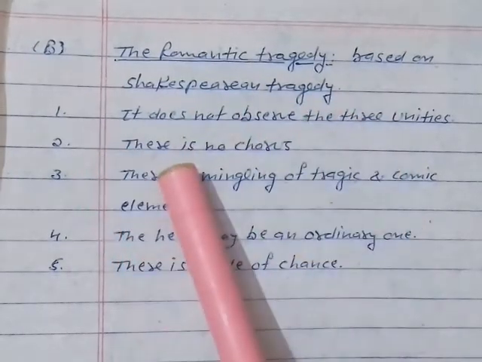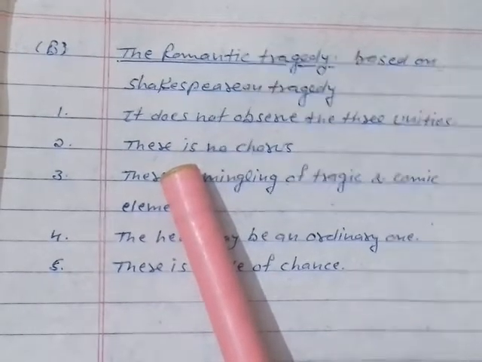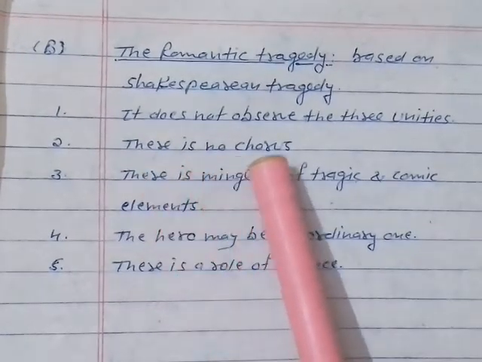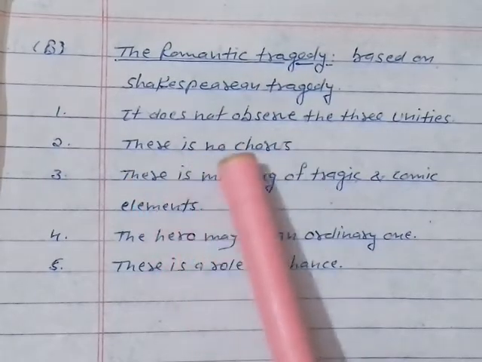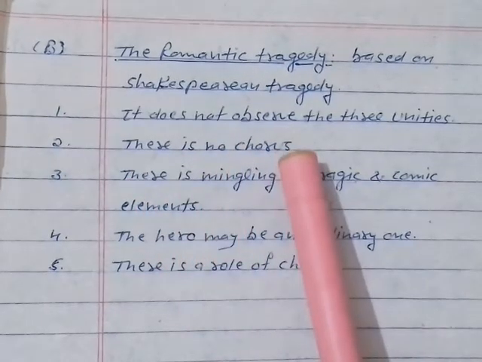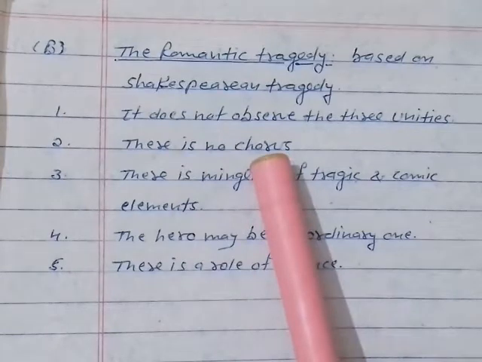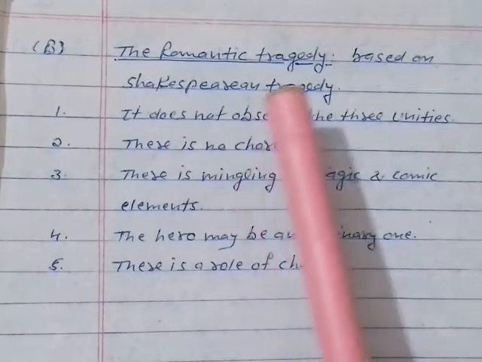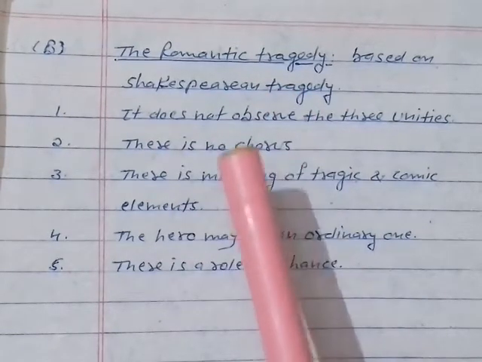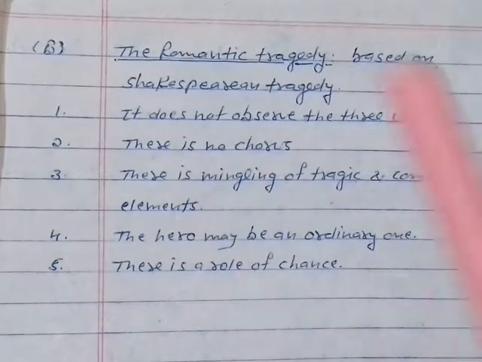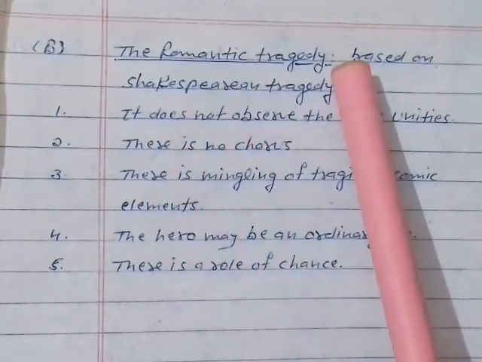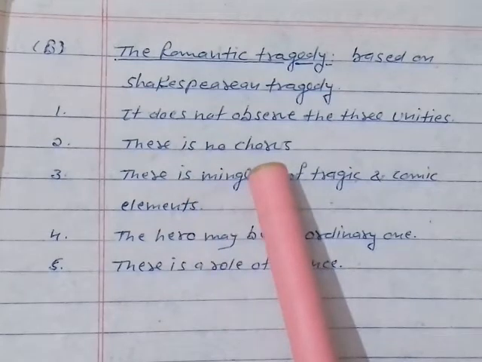Another point of the romantic tragedy is that we don't find any kind of chorus. There is no chorus in a romantic tragedy, while we always find a chorus in a classical tragedy to give us information, to tell us what was going on. So in romantic tragedy there is no chorus.